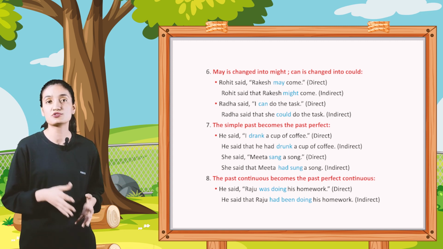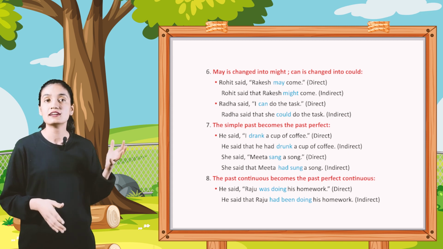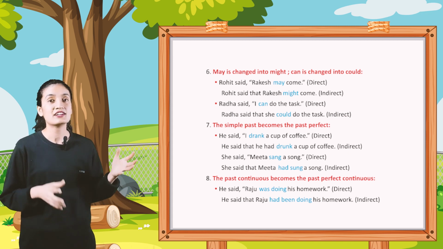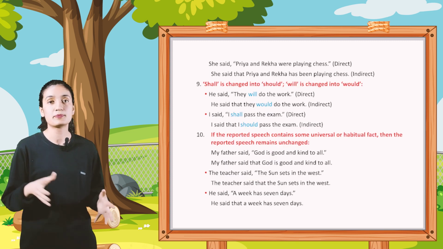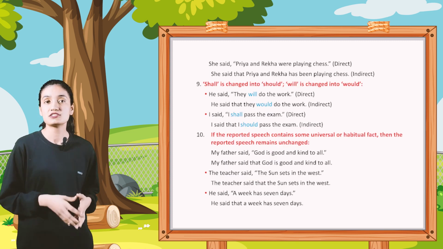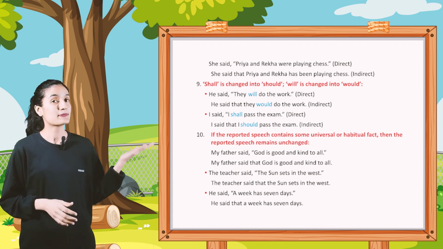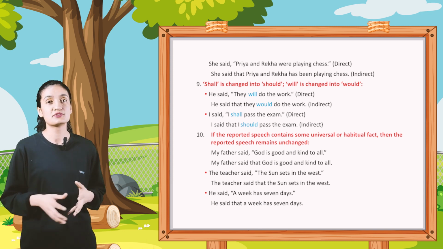He said, "Raju was doing his homework." Direct. He said that Raju had been doing his homework. Indirect. She said, "Priya and Rekha were playing chess." Direct. She said that Priya and Rekha had been playing chess. Indirect. Ninth: shall is changed into should,